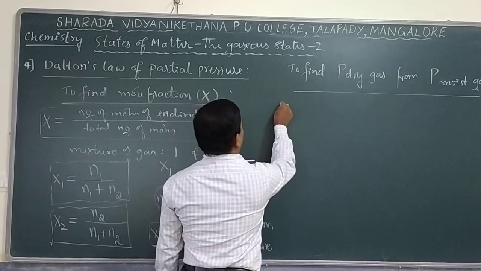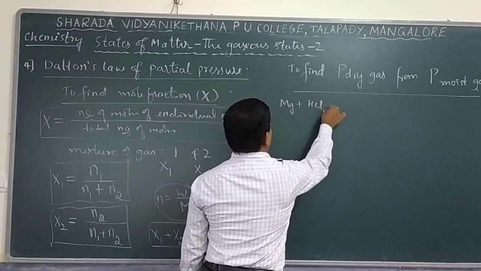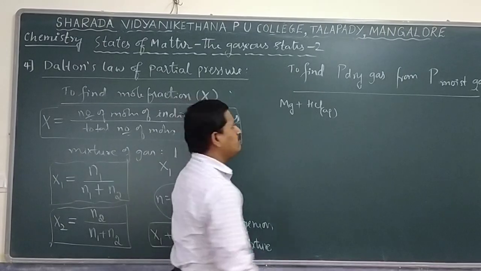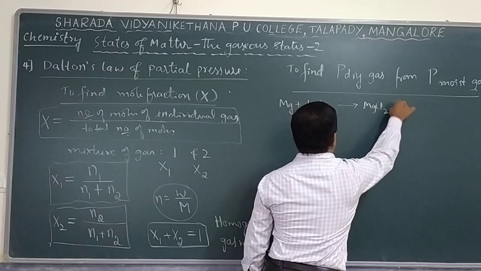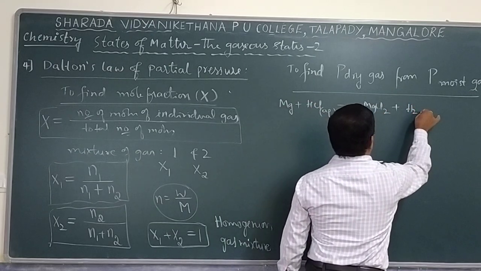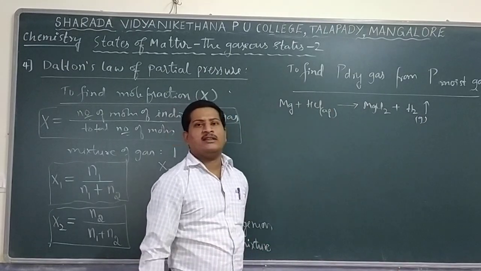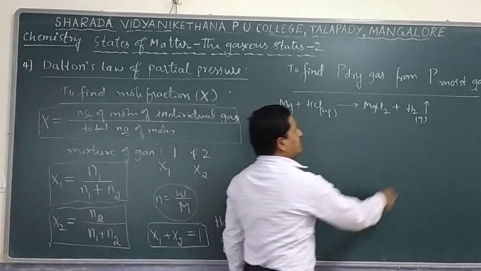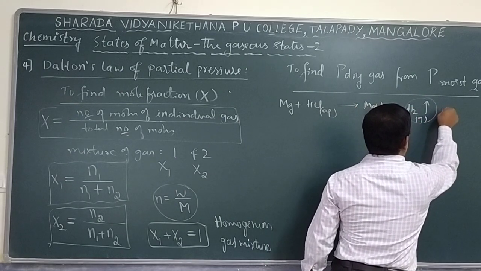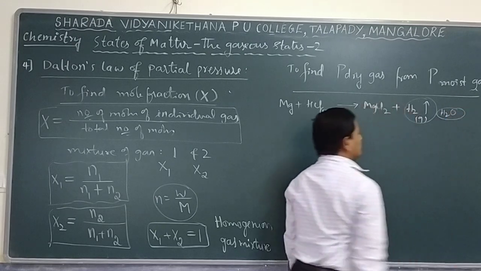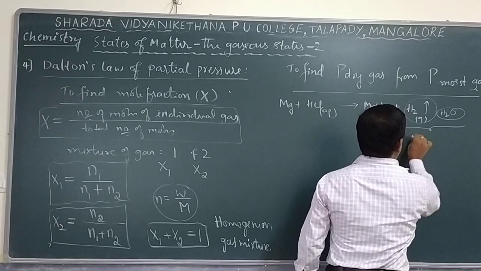Let us say I have one reaction, with magnesium. What happens when magnesium reacts with hydrochloric acid, with water as a solvent, in an aqueous medium? There is a possibility of a reaction. Magnesium chloride is generated along with hydrogen gas being liberated. But the entire reaction is taking place in water as a solvent. As a result, along with the hydrogen gas that is collected, some water molecules or vapor are also present. As a result, this hydrogen gas is now called a moist gas.